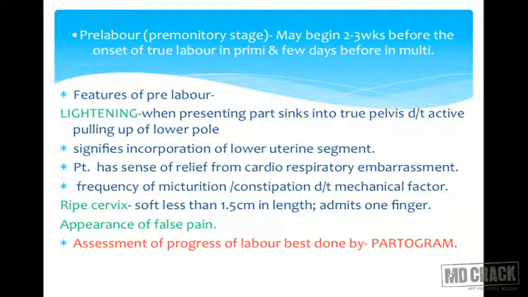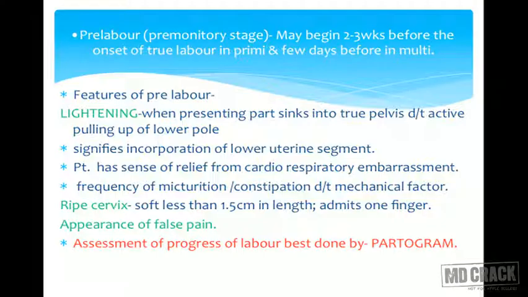So if the uterine ovoid is still at the xiphisternum or a little lower than that, then when the presenting part enters the true pelvic cavity and the rest of the baby falls in front, the uterine height gets reduced and the patient suddenly feels relief, because this gravid uterus was compressing her respiratory system. There is this pressure, and this pressure gets relieved. There would be relief from cardiorespiratory embarrassment. It signifies incorporation of the lower uterine segment, because now the baby is going down.